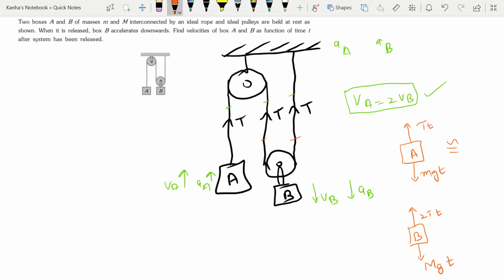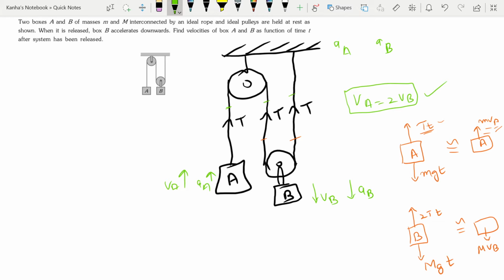What this actually means is this body is going up with the momentum m vA, and this is going down with the momentum M vB. Note, if I was making the FBD with forces, I would have written accelerations here. But because I have written impulses, I have written momentums here. So let's come to the left side of the screen, and let me use another pen doing this again.